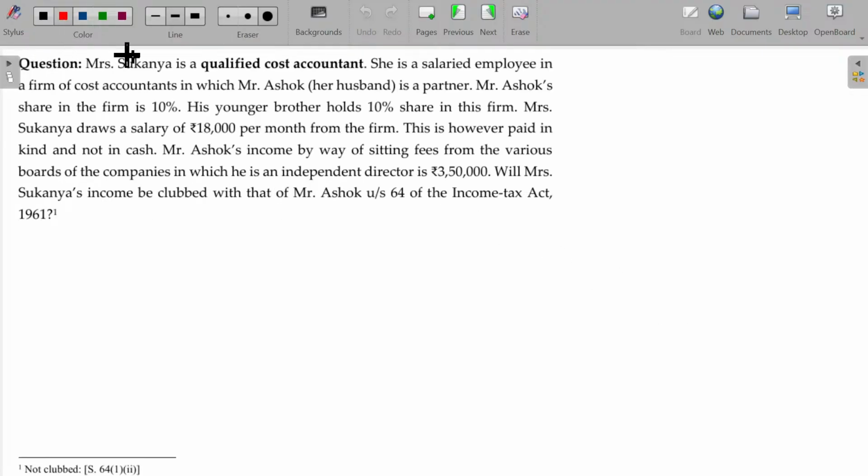Now, Mrs. Sukanya is a qualified cost accountant.